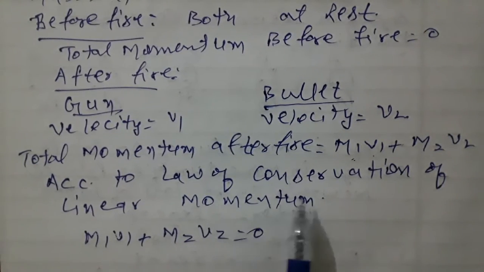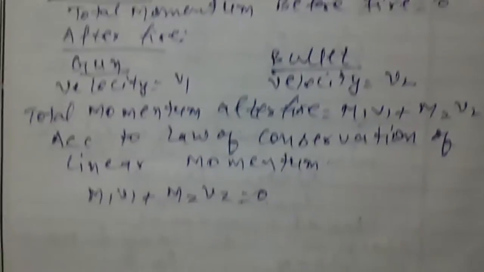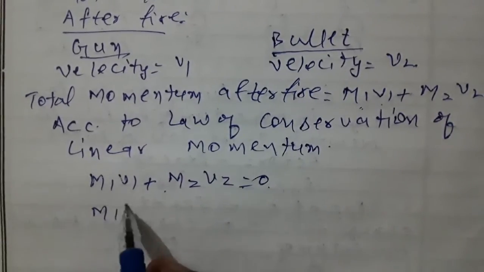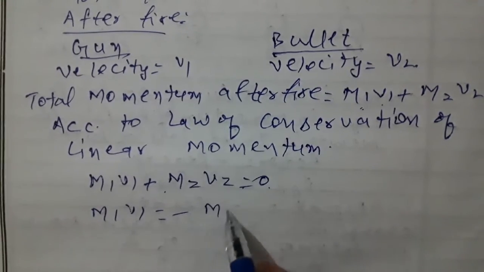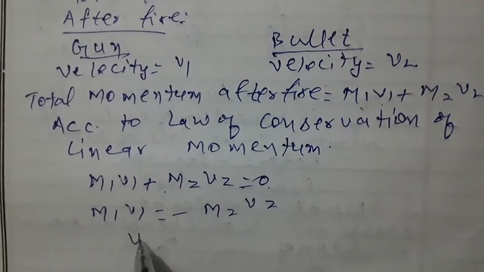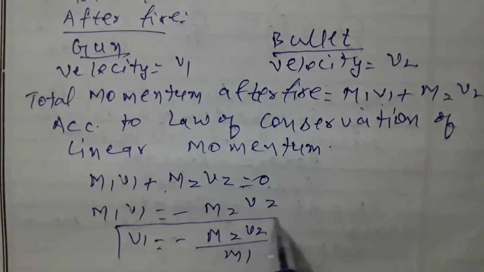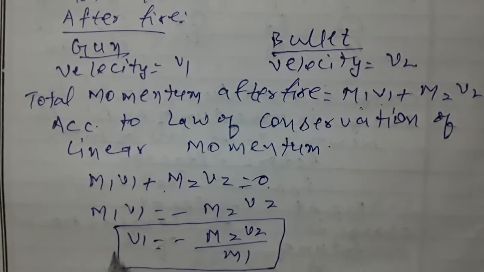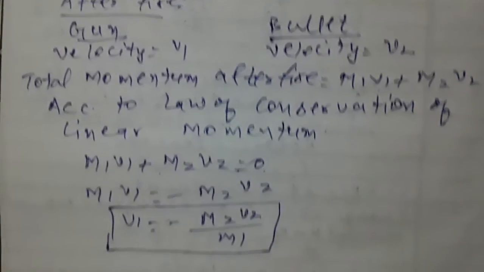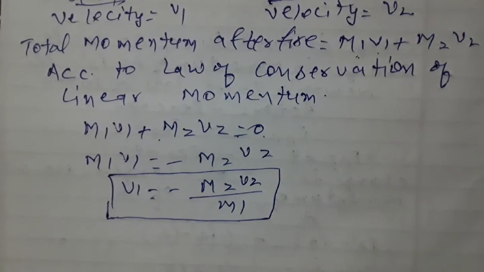According to the law of conservation of momentum, the total momentum after fire is equal to the total momentum before fire. So now we can write m1 v1 is equal to minus m2 v2. We can calculate v1 as minus m2 v2 upon m1. So this is the required velocity of the gun. The negative sign shows that the direction of motion of the gun is opposite to the direction of motion of the bullet.